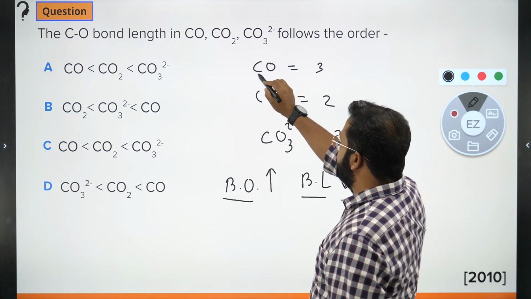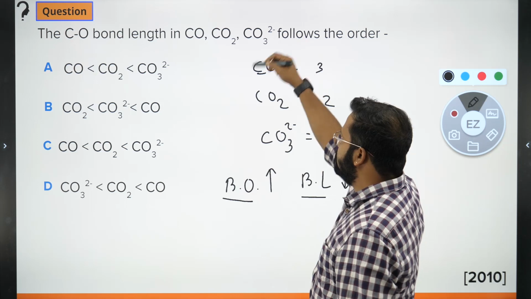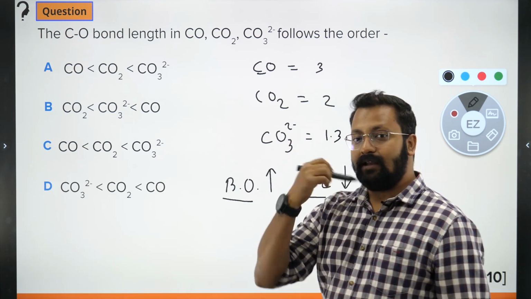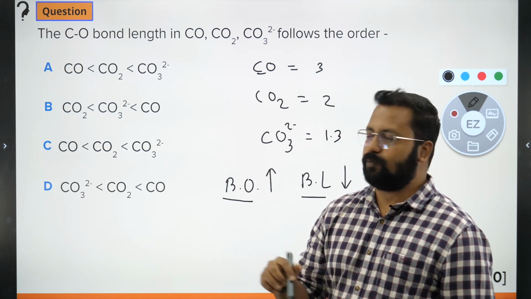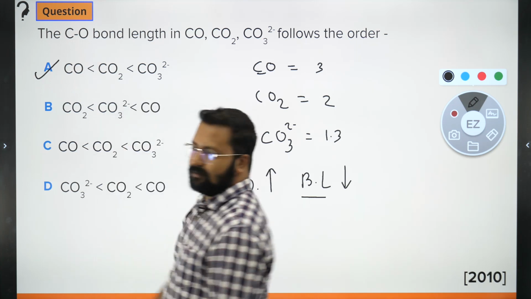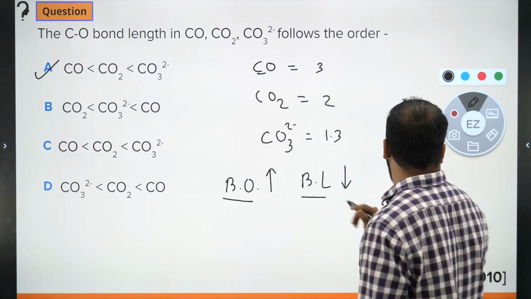So bond order का सबसे ज़्यादा वैल्यू इसका है. So bond length की वैल्यू सबसे कम किसकी होगी? CO की. And carbonate has the least bond order, so the longest bond would be present in carbonate. The right answer should turn out to be A. चलिए,